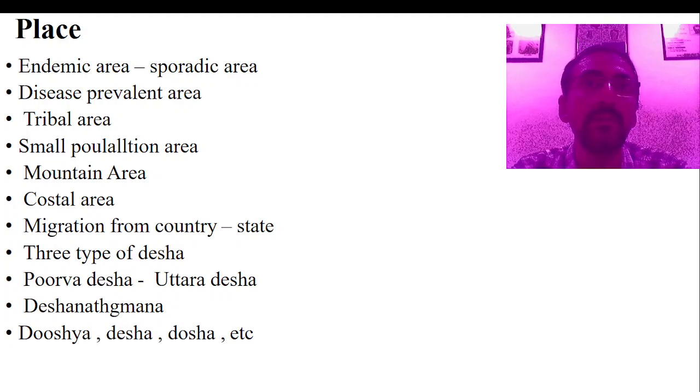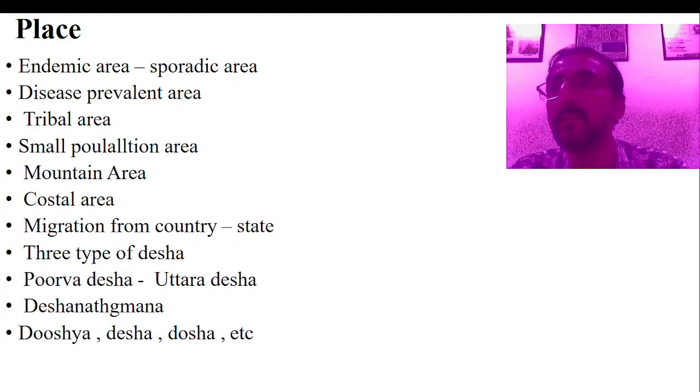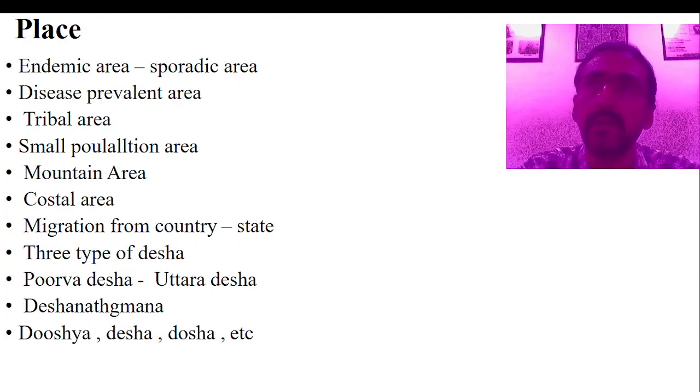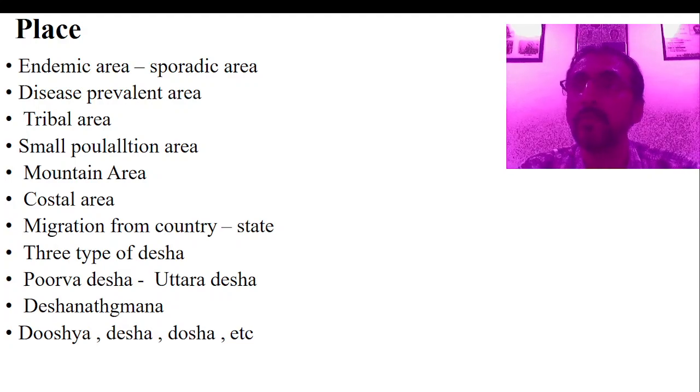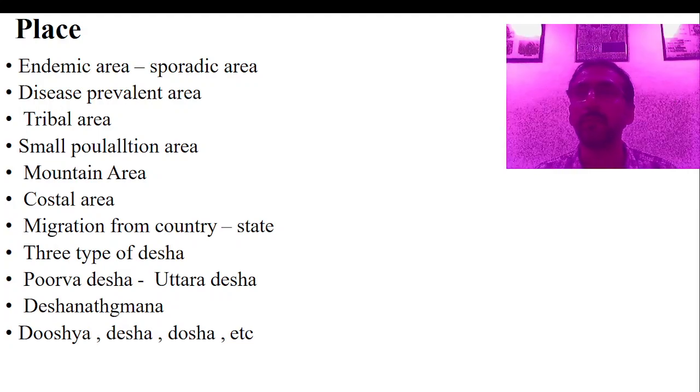If he is coming from a particular endemic area, he is likely to bring the disease from that area to another area. Malaria is endemic, Kala-Azar is endemic, and filariasis is endemic nowadays, and that's important. If he is coming from an epidemic area, he may spread the disease here also. Therefore that part is very important.